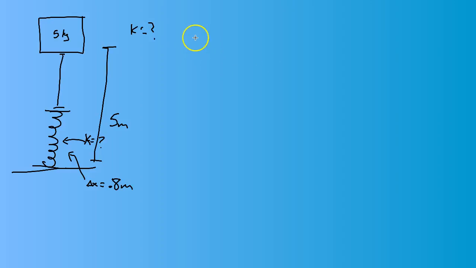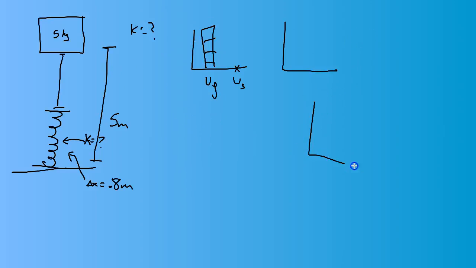Alright, so the first step is I'm going to draw a diagram. And I'm going to show that we start with gravitational potential energy, but no elastic potential energy because the spring is not compressed yet. And then from here, it's going to fall. Now if I graph energy over time, what I can see is that as it falls, the gravitational potential energy is going to decrease until it gets to 0.